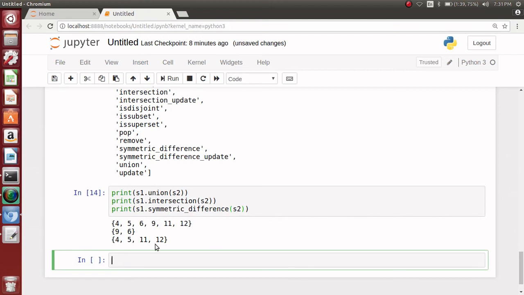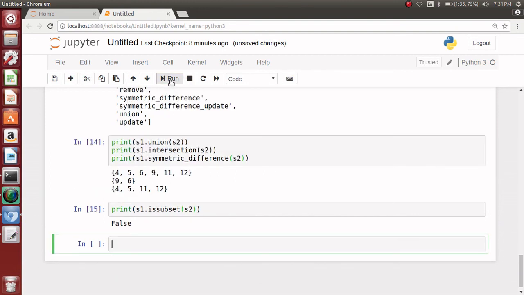Symmetric difference means things that are uncommon, okay, things which are either in S1 or in S2 but not in both. There are some validation functions, as you can see, is disjoint, is subset, is superset, so they are there to check. Okay, so S1 dot is subset S2. Of course it is not a subset, so it will give a false.